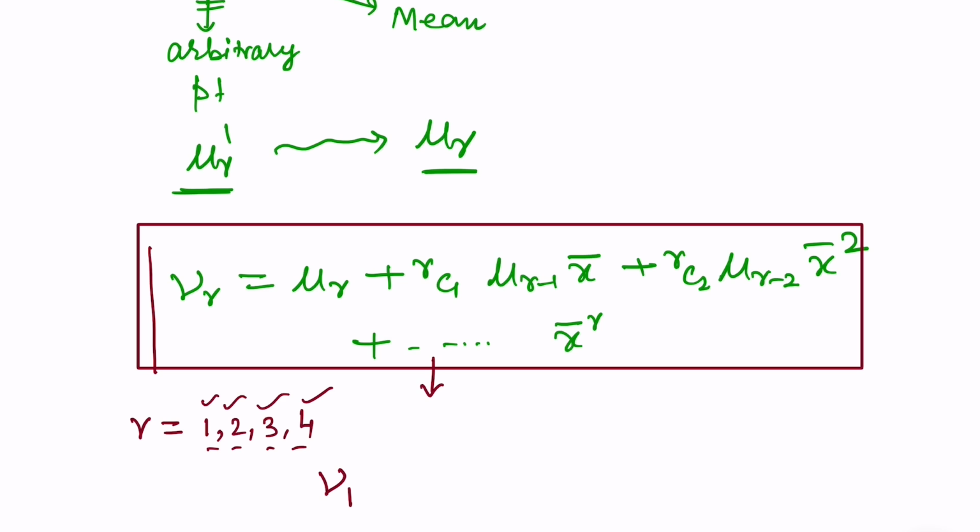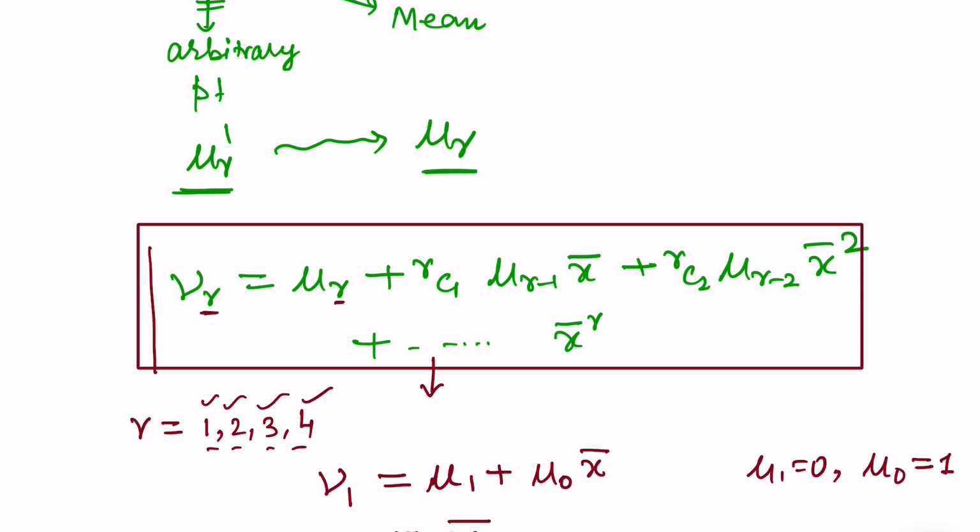So let us take r is equal to 1. So I am writing nu 1. So nu 1 is equal to mu 1, using the formula, put r is equal to 1 here, mu 1, but since r is 1, in the next term we have 1c1 and then mu 0 and x bar. Now we know that mu 1 is equal to 0 and mu 0 is equal to 1. This we know using our previous lectures. Okay, right? So this can be written as x bar.